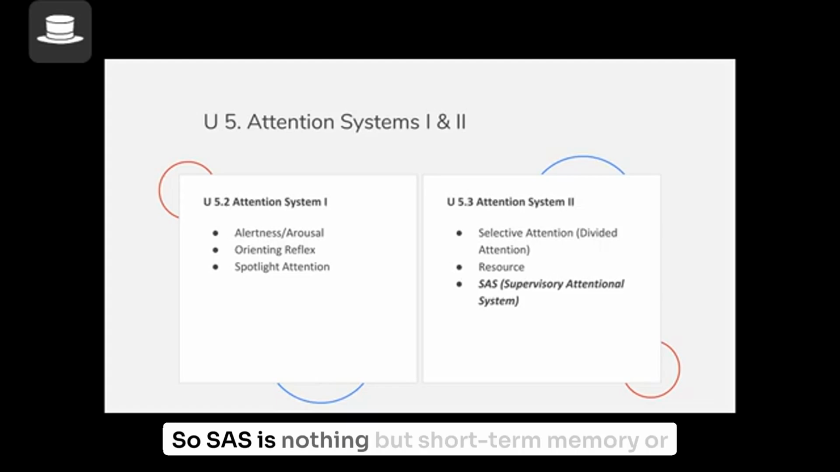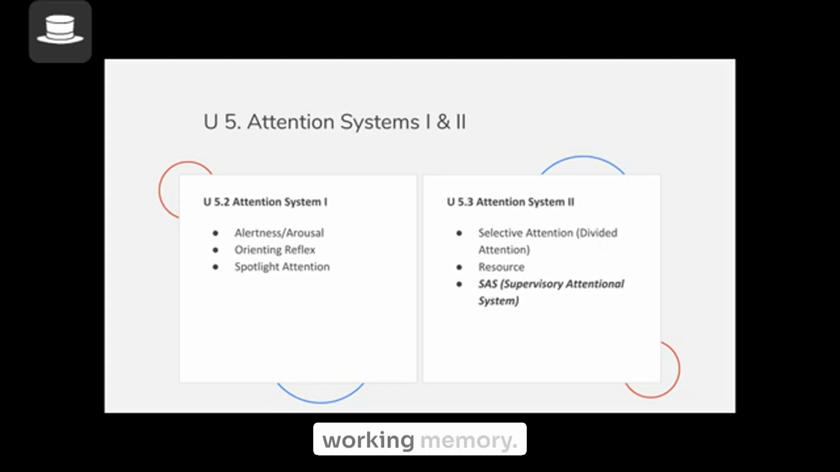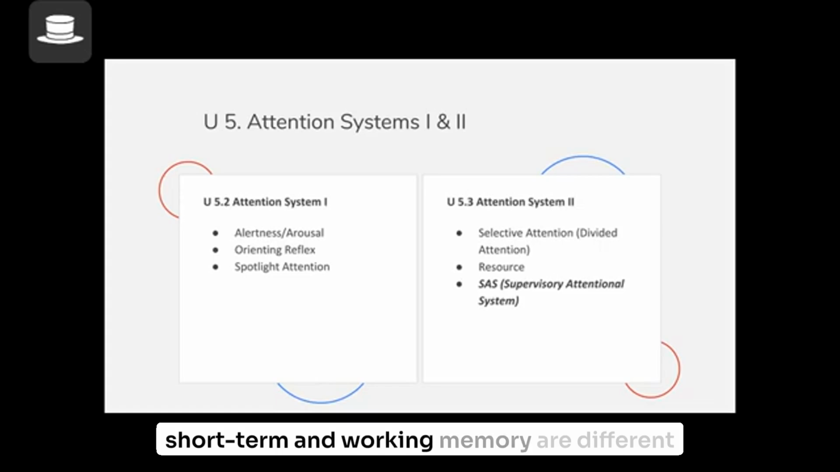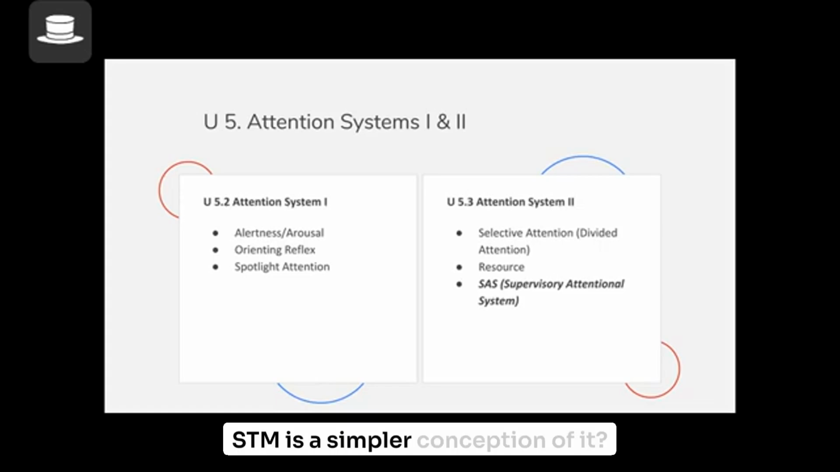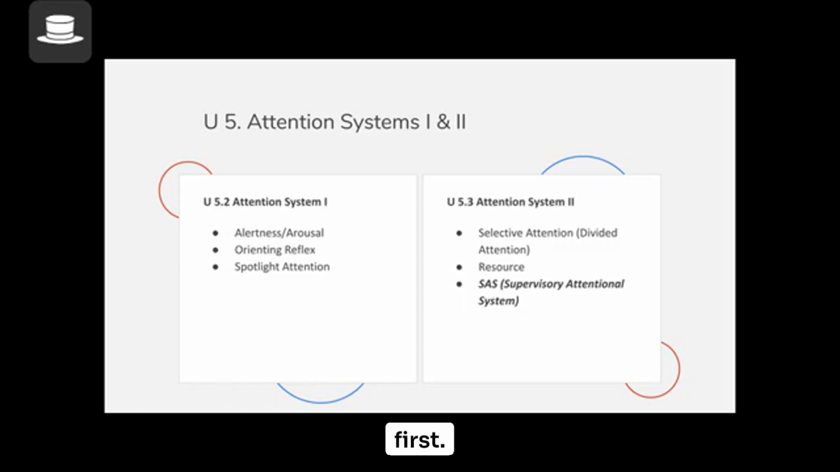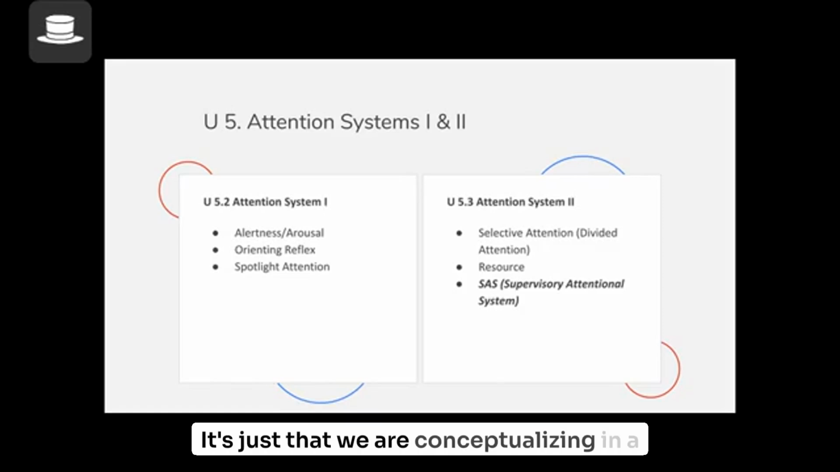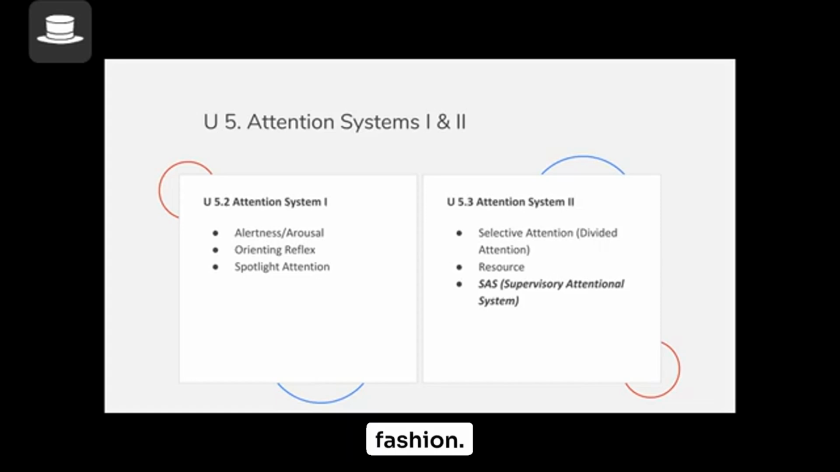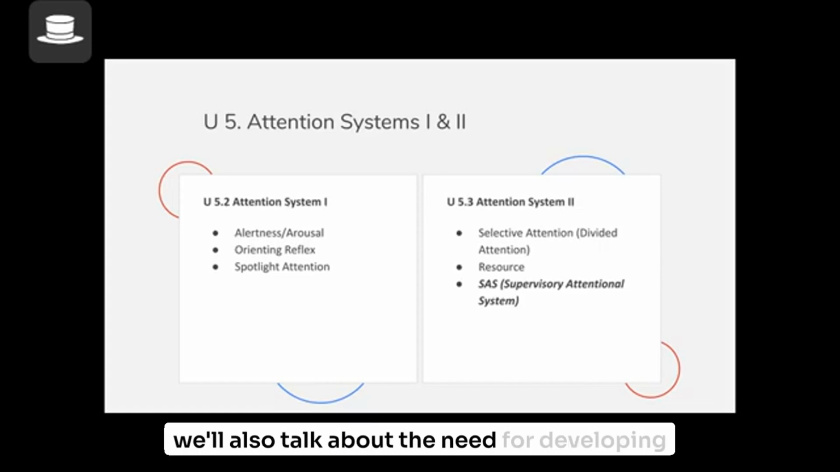So SAS is nothing but short-term memory or working memory. Short-term and working memory are different conceptions of the same construct, SAS. Short-term memory is a simpler conception of it. Working memory is a more complex conception of it. We'll talk about SAS as short-term memory first, then as working memory. Both refer to the same SAS. It's just that we are conceptualizing in a simpler fashion first, then a more complex fashion. We'll also talk about the need for developing a complex conception.